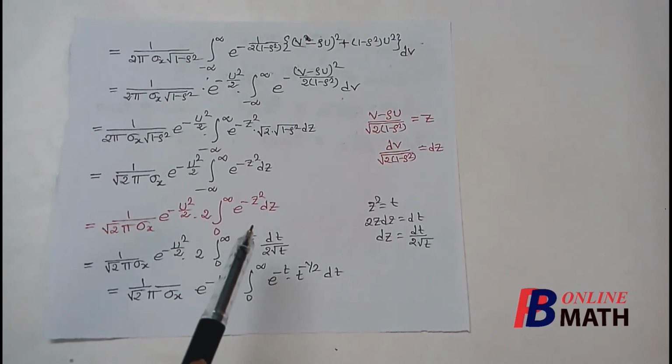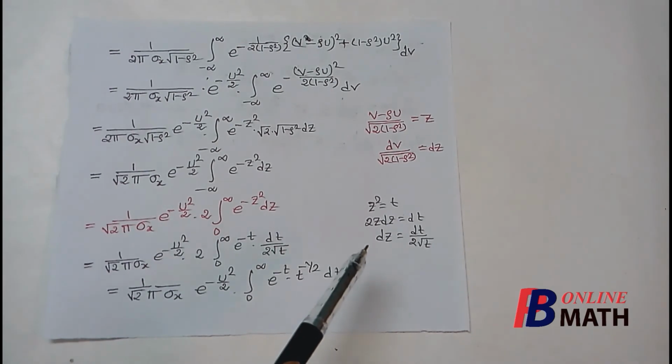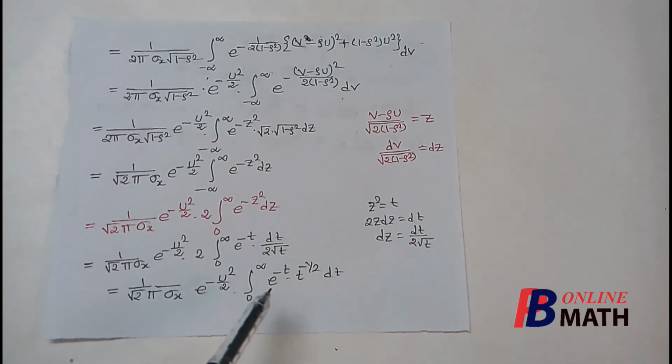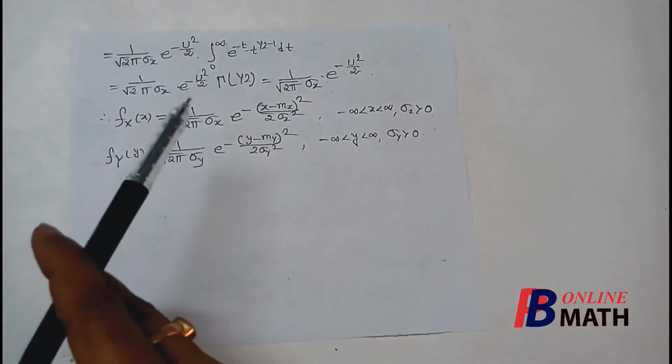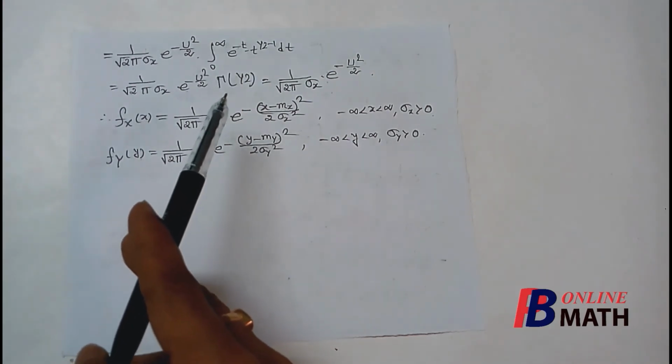Now to convert it to a gamma function, we need to replace z square equal to t, such that dz equals dt by 2 root t. If we replace this in the integral, then the integral becomes this. The integrand is e to the power minus t, times t to the power minus half, which can be written in this form. Now this is nothing but gamma half, and gamma half equals root pi.